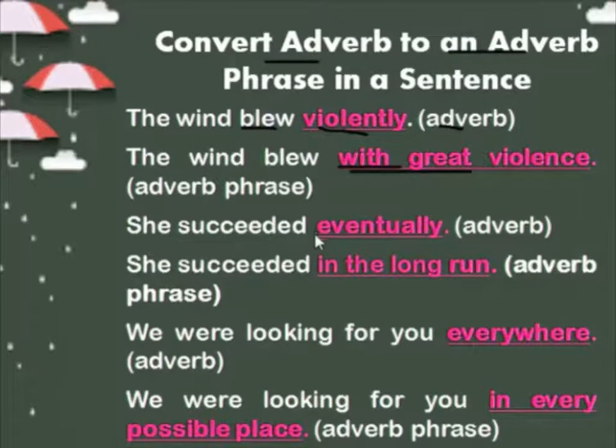Same way, she succeeded eventually. Eventually is a single word, so it is an adverb. But when eventually is replaced with a phrase, in the long run, then it becomes a phrase. She succeeded when? Eventually means in the long run. We were looking for you everywhere. Everywhere we have changed to in every possible place. This is an adverb phrase.